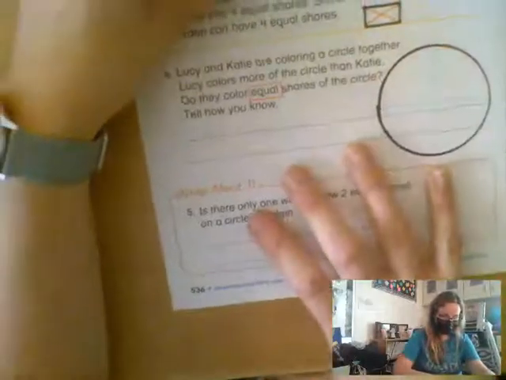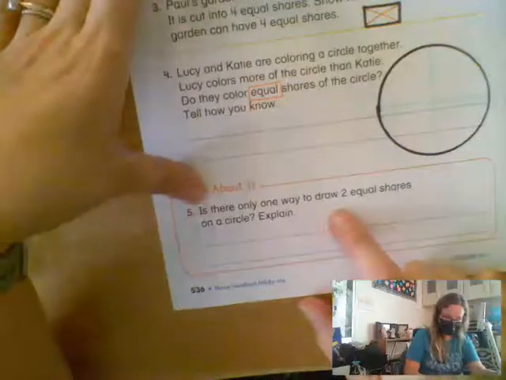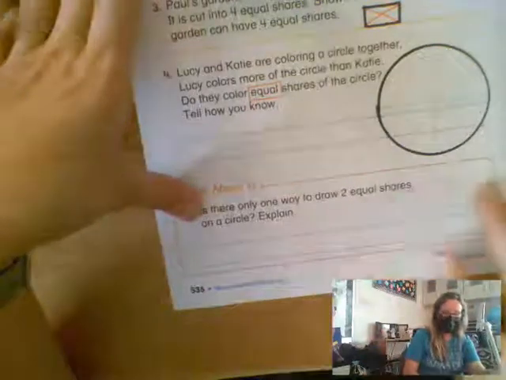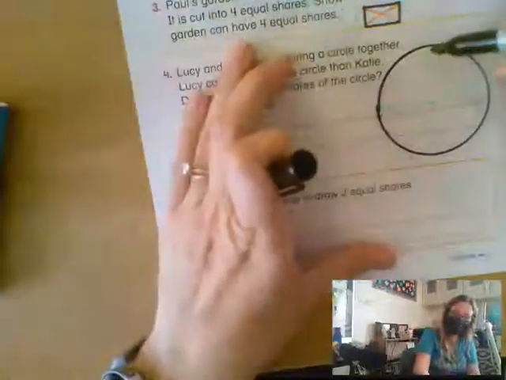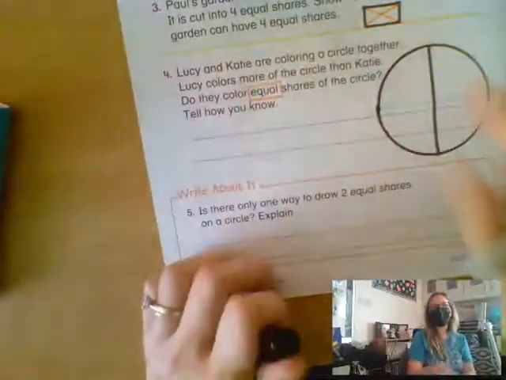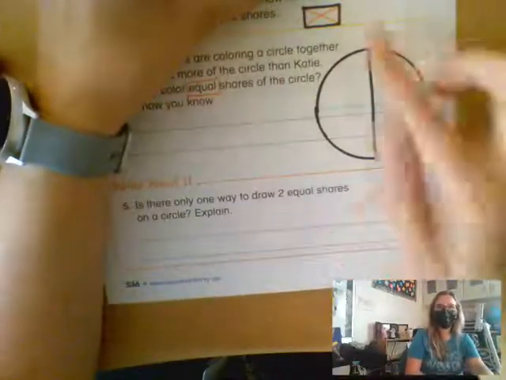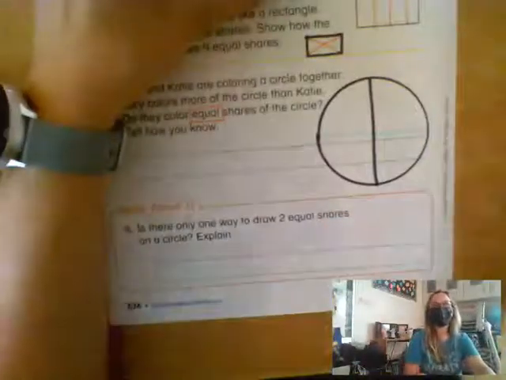Use the marker I said, Connor. Oh, I'm sorry. It said 2, not 4. We did 4. To draw 2 equal shares. I don't think there is more than one way. I only did this. Because if we do that, there's 2 equal shares. And if we do that, it's the same thing. And if we do that or that or that, what's the other way, Lily? Yeah, but if I go across, it's the same thing. It's just a different angle, see? I think there's only one way to divide it in half.